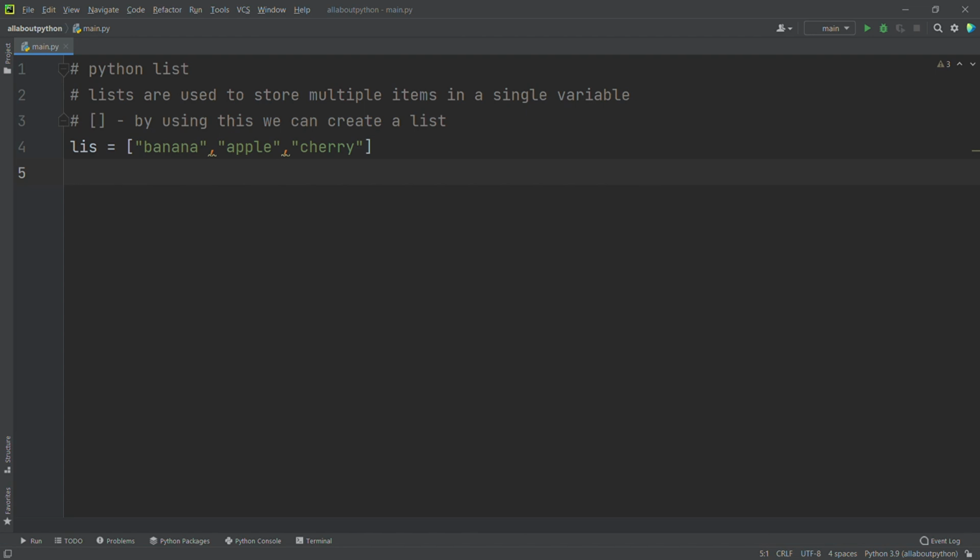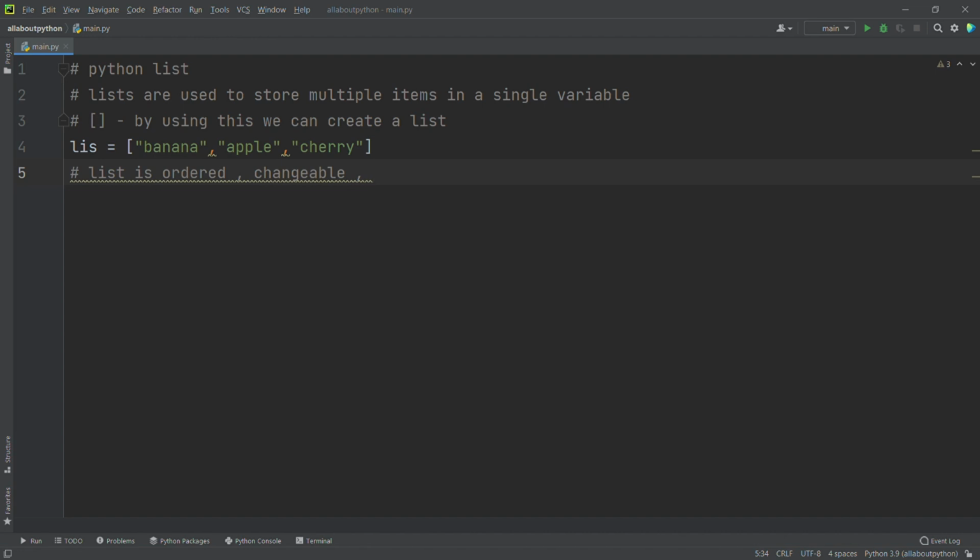So here remember that a list is ordered, and also we can change the values inside the list, so it is changeable, and it allows duplicate values inside the list.